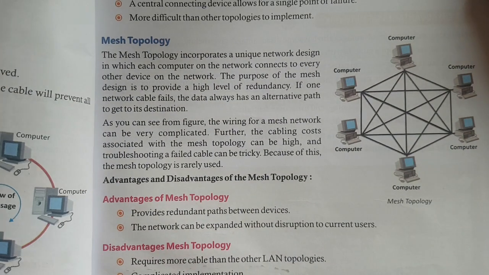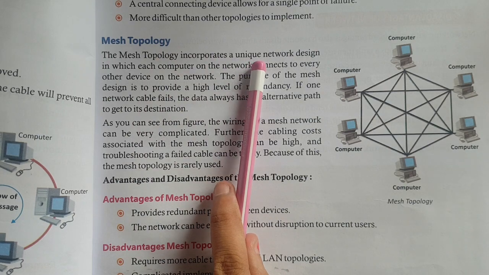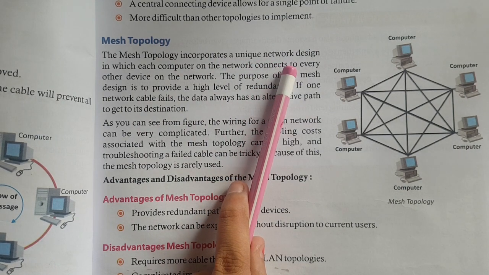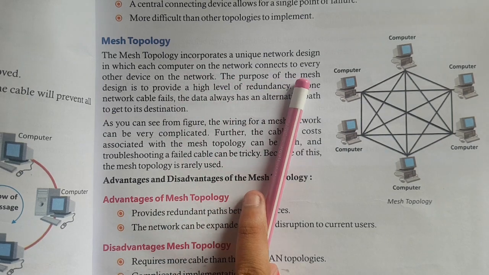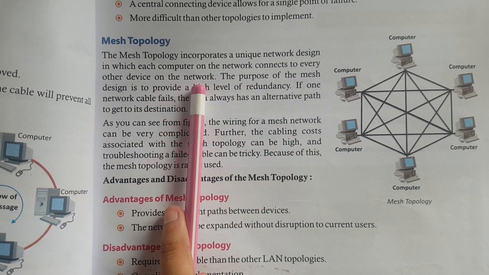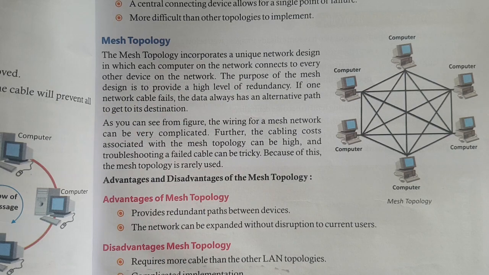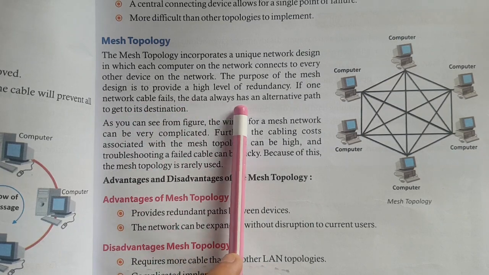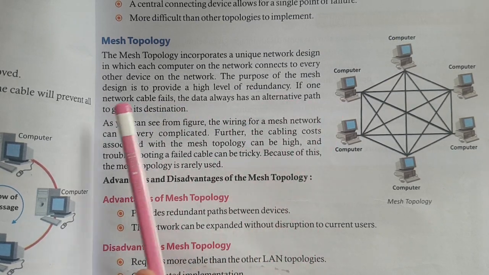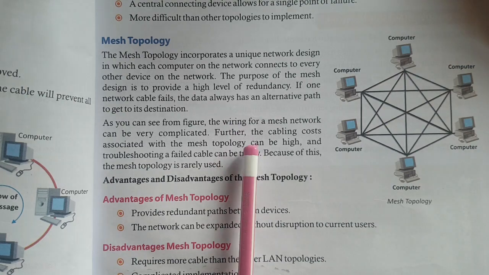Now, mesh topology. The mesh topology incorporates a unique network design in which each computer on the network connects to every other device on the network. The purpose of the mesh design is to provide a high level of redundancy. If one network cable fails, the data always has an alternative path to its destination.